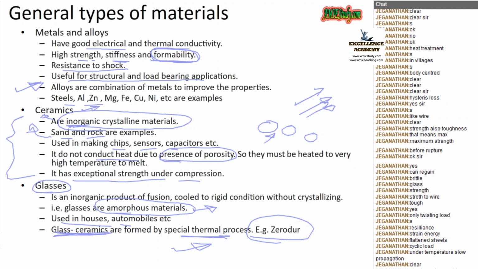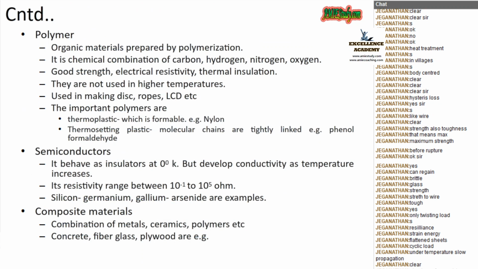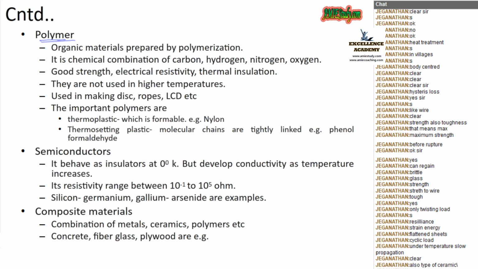Moving to the next slide: metals, ceramics, glasses, and then polymer. When we hear the name polymer, the first thing that comes to mind is plastic. It is something made by the merization process.